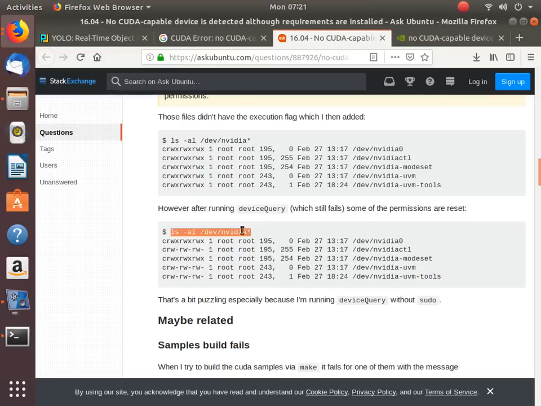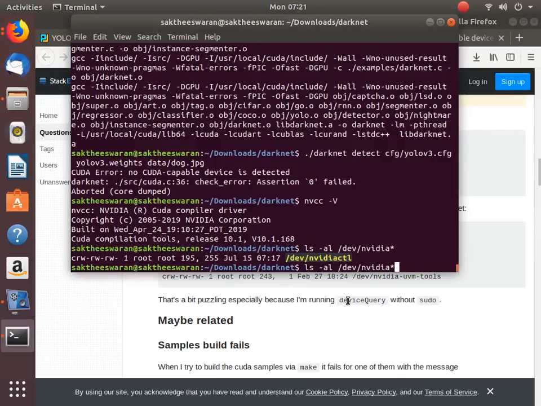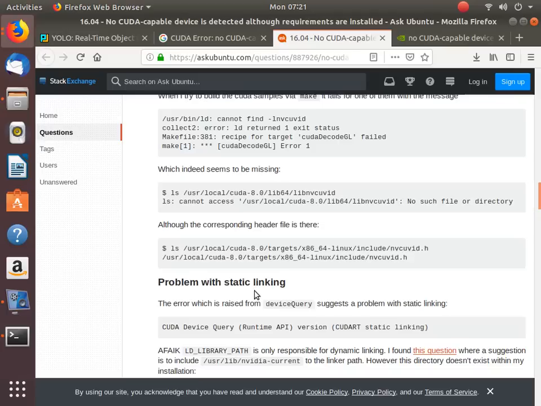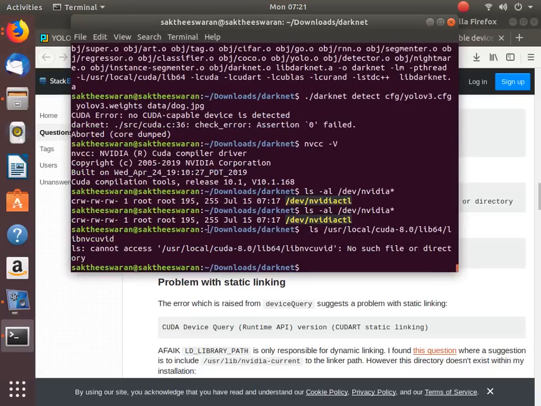Device query still fails. There may be something wrong. The which init seems to be missing. So this file has to be missing. No such file or directory. So let's see if this file is available. If this file is missing, we cannot access it.